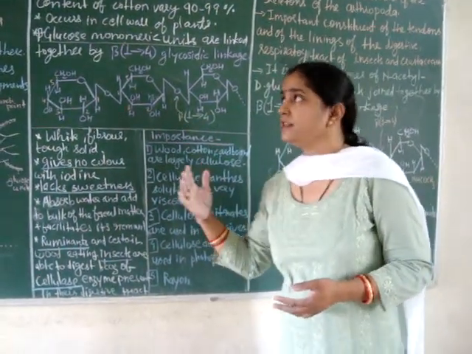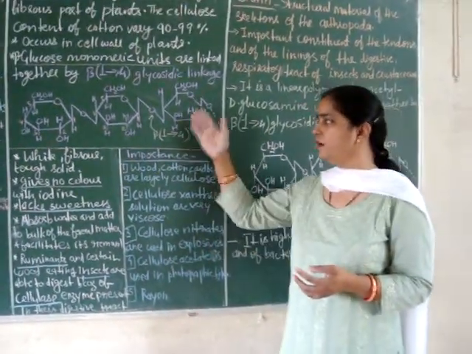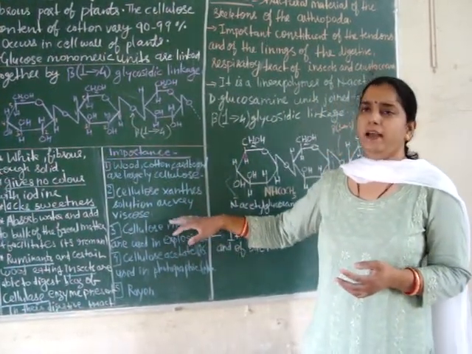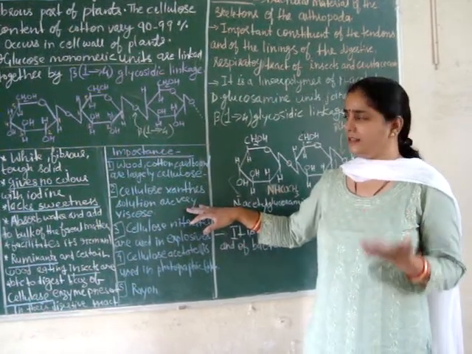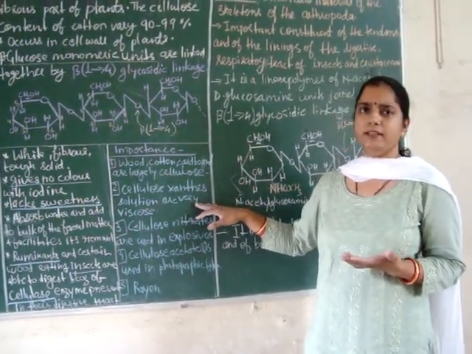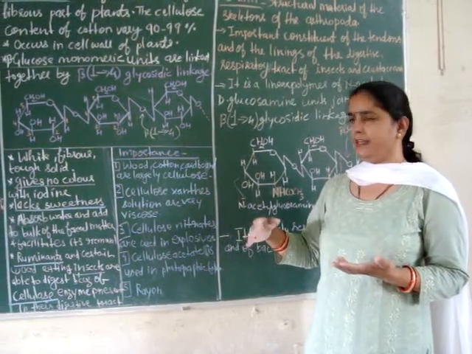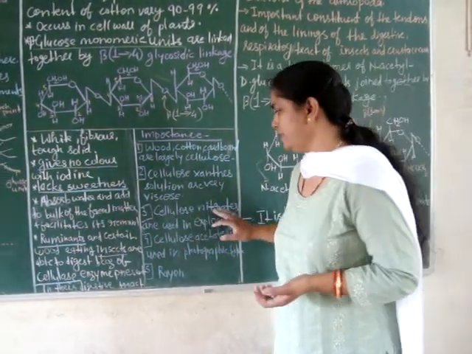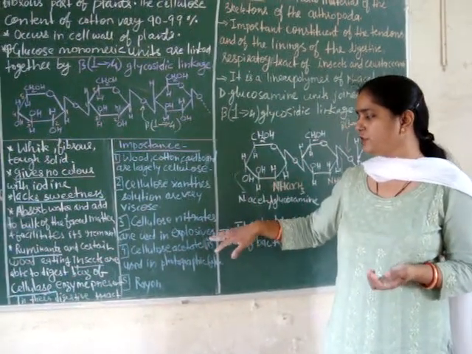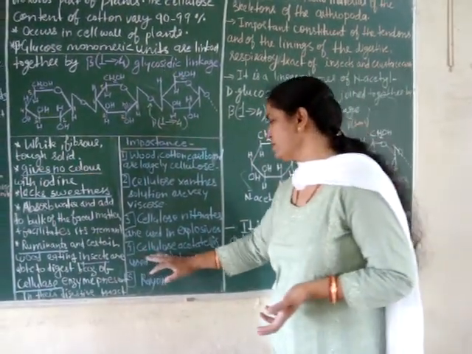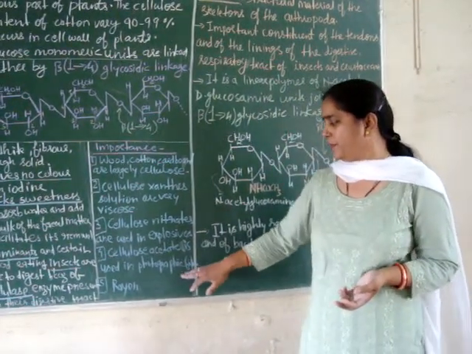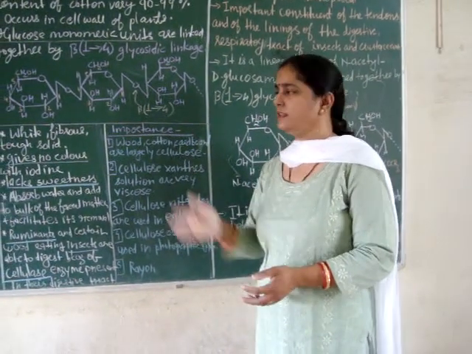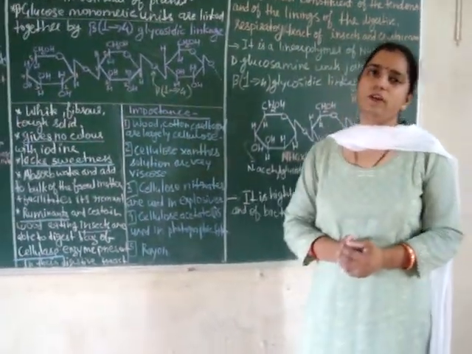Okay. Now there are many important biological uses of cellulose. Wood, cotton, cardboard are largely cellulose, and cellulose xanthate, that is a derivative of cellulose, is very viscous and is used as a lubricating agent or binding agent. Then cellulose nitrates are used in preparation of explosives. Then cellulose acetate is used in preparation of photographic film, and rayon is again a derivative of cellulose. So these are some of the biological importance of cellulose.